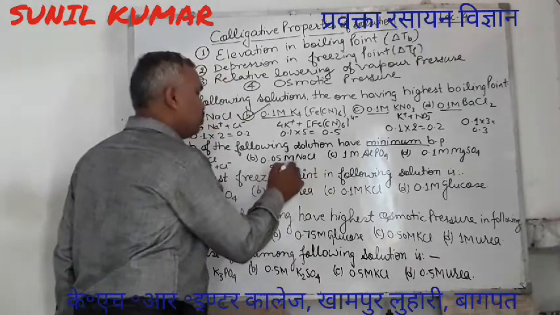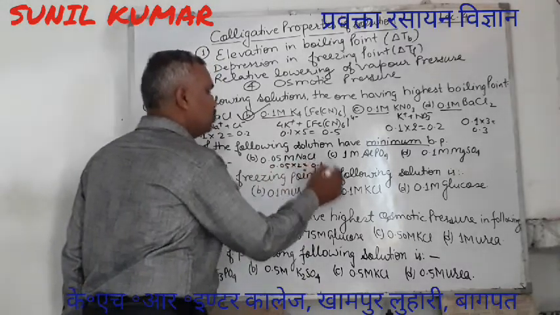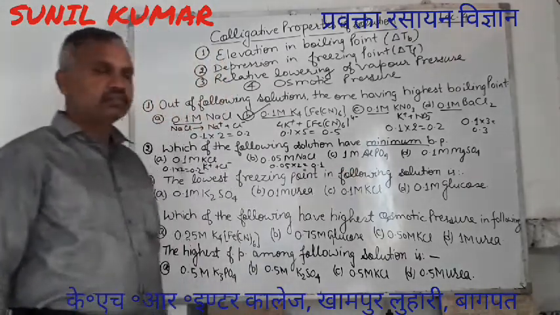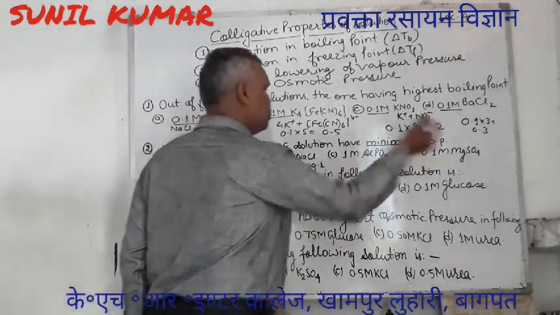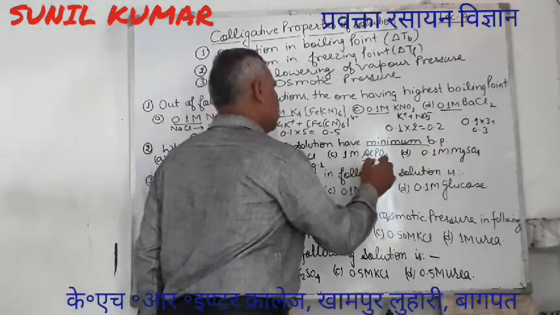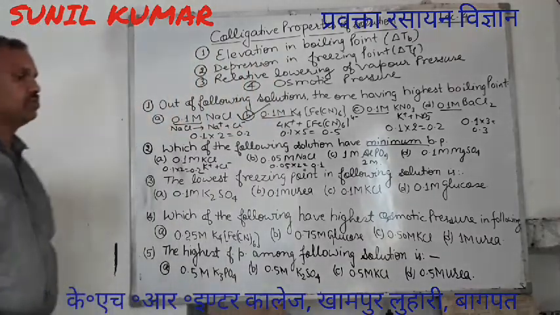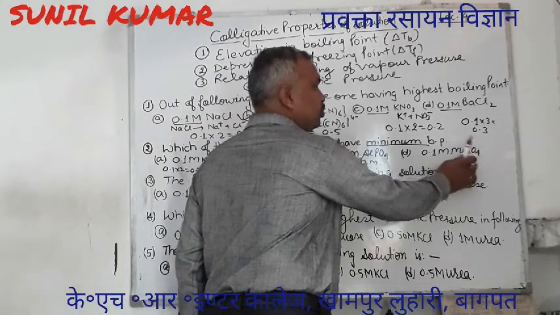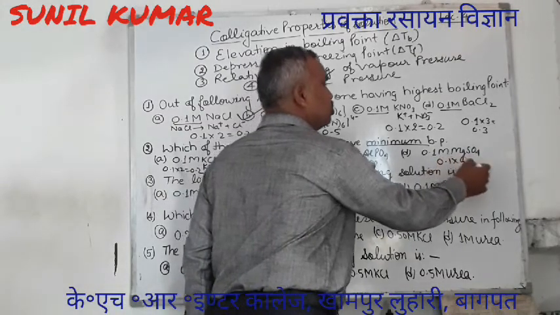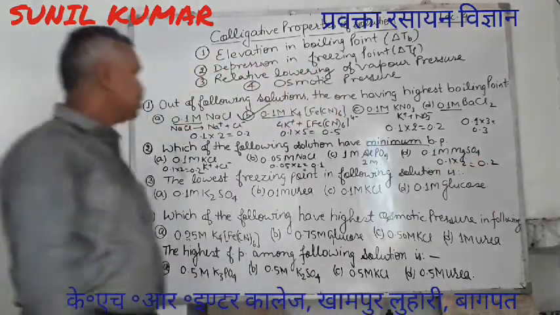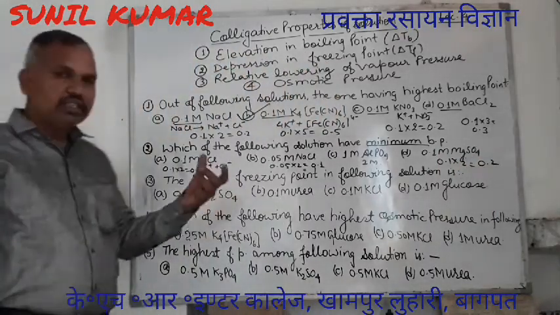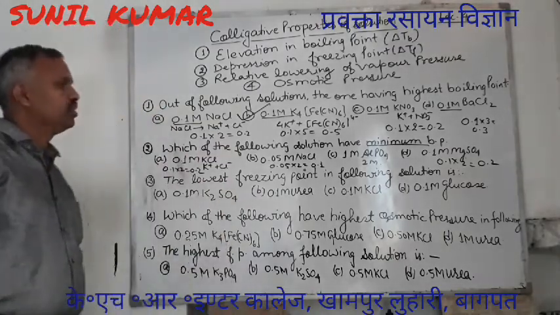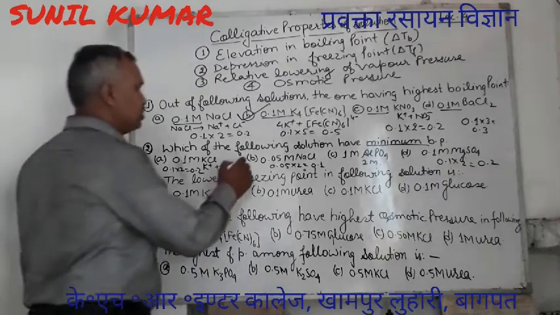Here 0.05 into 2, so it becomes 0.1. 1 aluminium ion and 1 phosphate ion, so it becomes 2M. 1 Mg2+ ion and SO4 2- ion, so 0.1 into 2 becomes 0.2. So the one which has the minimum number of particles, minimum effective concentration, will have the minimum boiling point. I hope the correct answer all of you can see. This is B.